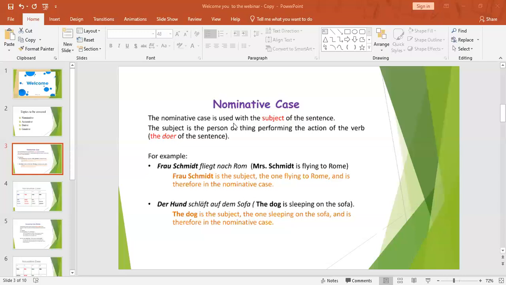Nominative case is used with the subject of the sentence. What is the subject of the sentence? For example, Frau Smith fliegt nach Rom. Frau Smith is the subject; she's flying to Rome. So we are talking about the subject. Who is the subject? She's flying to Rome. Der Hund lacht, and so forth. So the dog is the subject. So this is nominative.